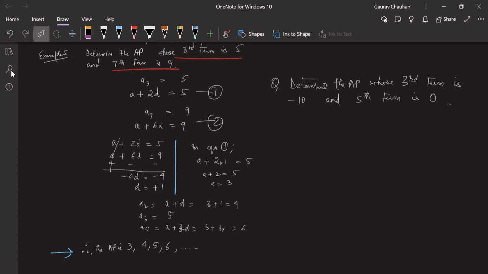Answers privately in the chat box. Third term is minus 10 and fifth term is 0. What is the AP?